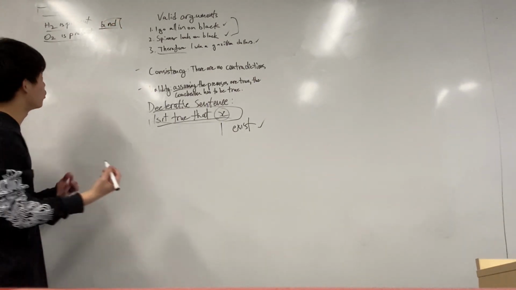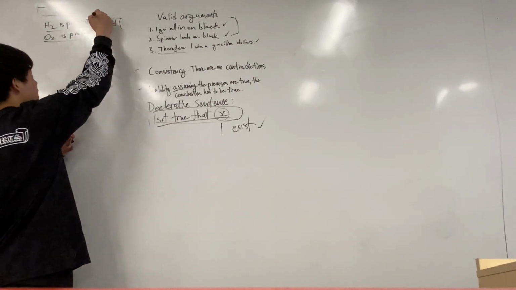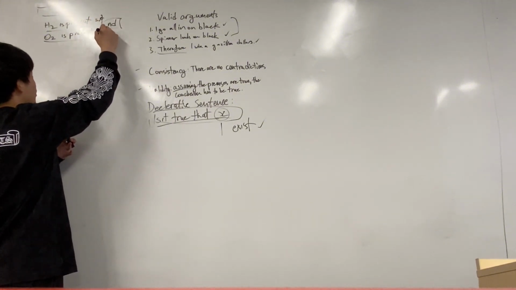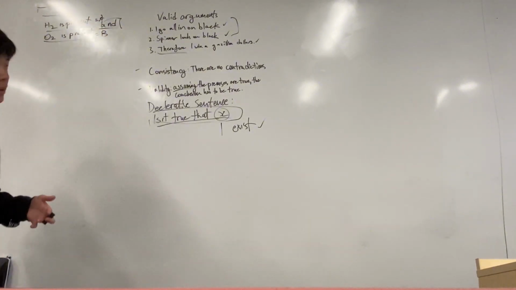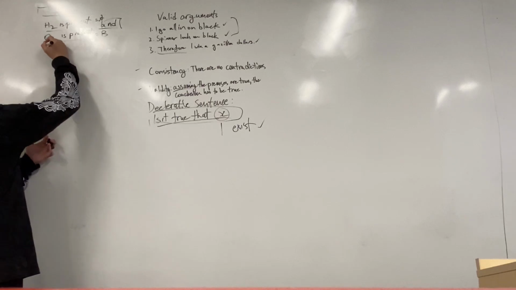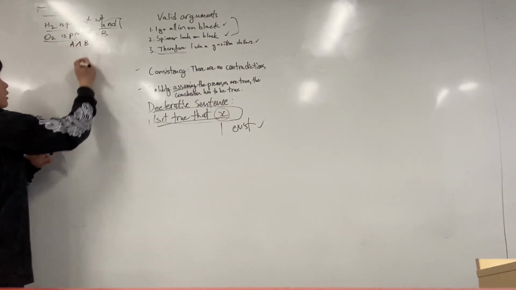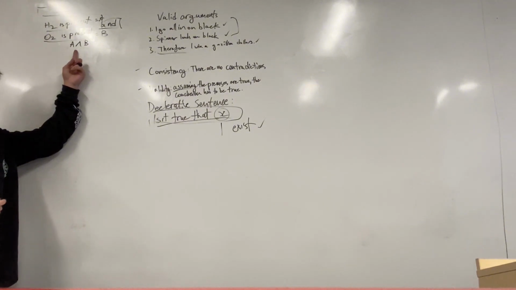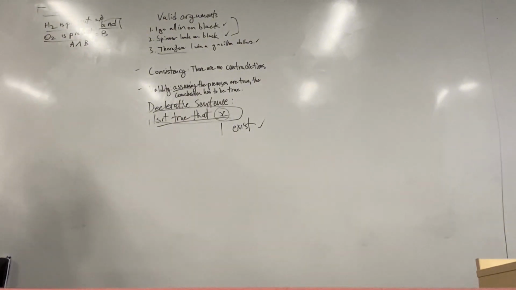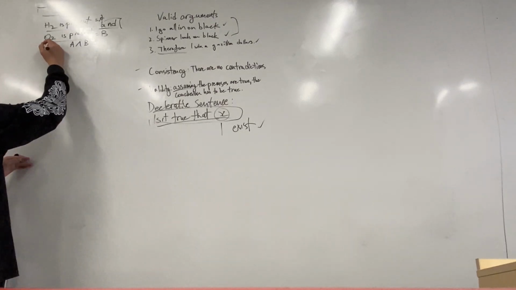Right? So now let's call H2 as present, let's call this sentence A. And then let's call O2 as present, let's call this B, right? So in symbols, this would simplify down to this here, A and B. This symbol is the symbol for and, right? So when is this sentence true?